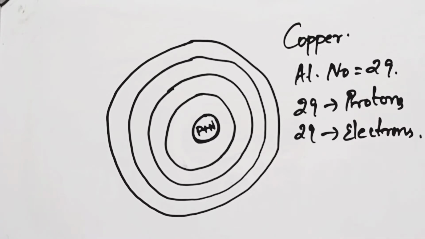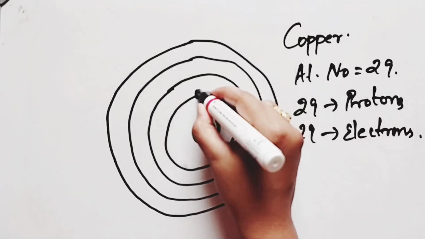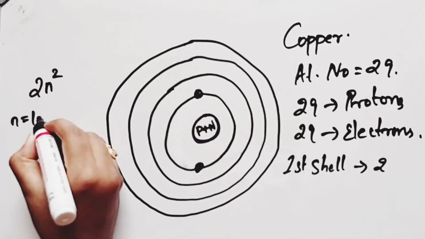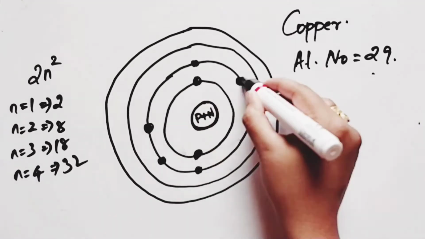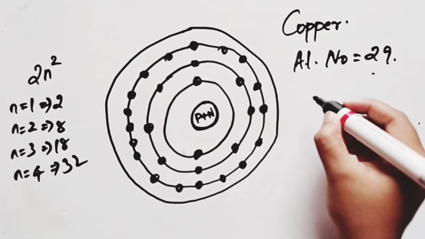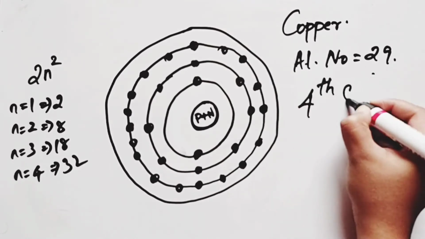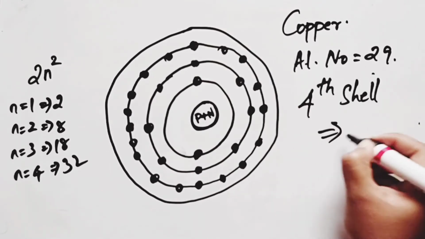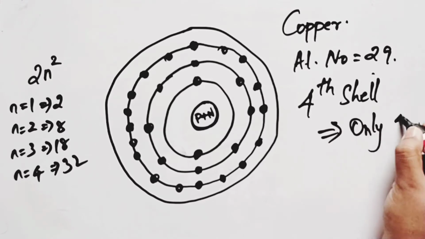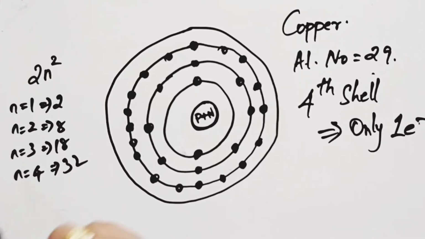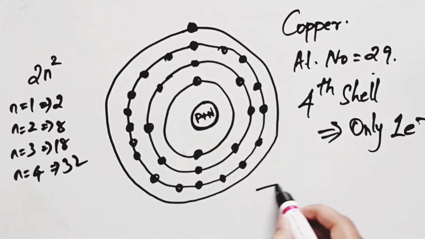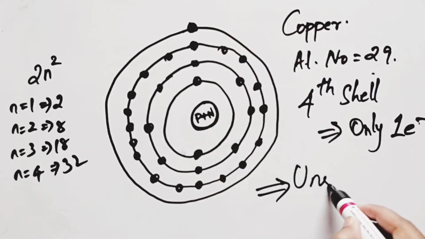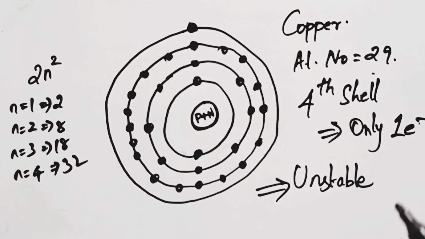So, the electrons will be filled as 2 in the first shell, 8 in the second, 18 in the third, and that adds up to 28 in total. The remaining 1 electron is in the fourth shell, which can actually hold 32 electrons. Because of this incompleteness, the atom is considered somewhat unstable.